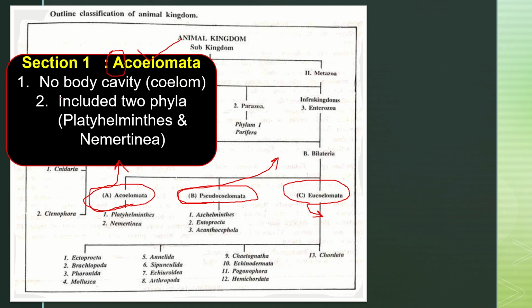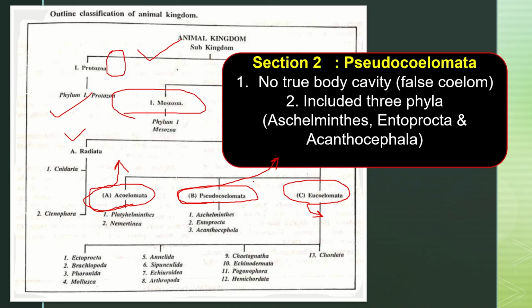This Aschelminthes section includes two major phyla. One is Platyhelminthes and the second one is Mesozoa. Then about the Pseudocoelomata, pseudo means false. There is a false coelom, so there is no true body cavity. That is called pseudocoelomate organisms. The pseudocoelomata section is divided into three phyla: Aschelminthes, Enterozoa and Echinodermata.